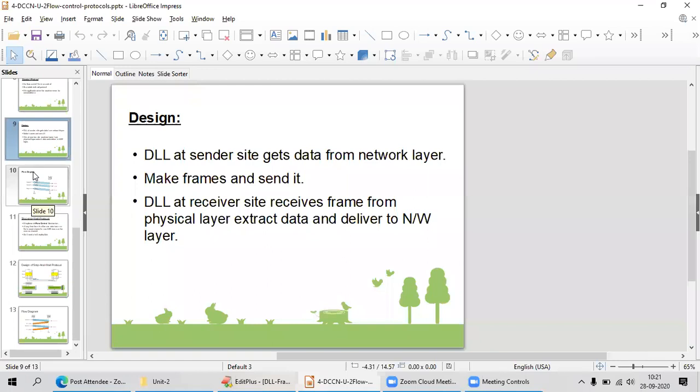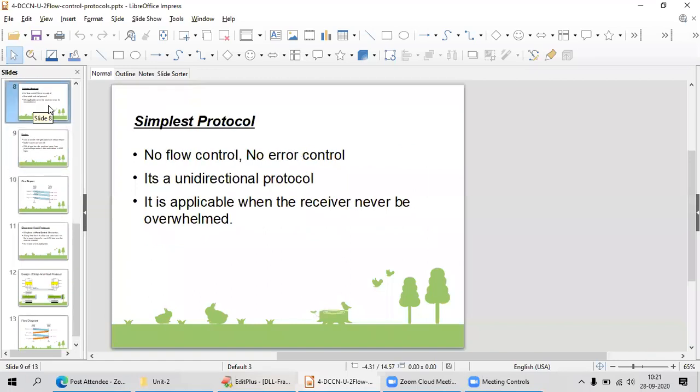First of all, we do not have error control or flow control. In the simplest protocol, I'm just transferring data unidirectionally from sender to receiver. It is applicable when the receiver is never overwhelmed. That means if you send 10 GB of data at a time, the receiver is going to accept it, and if you send 5 MB, it is going to accept that too. There is no overwhelming or bottlenecking at your receiver.